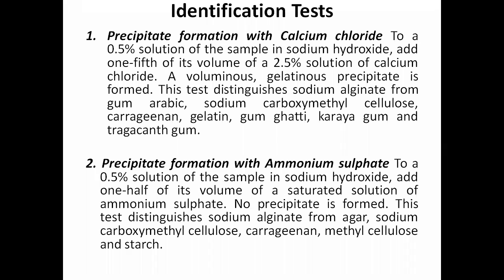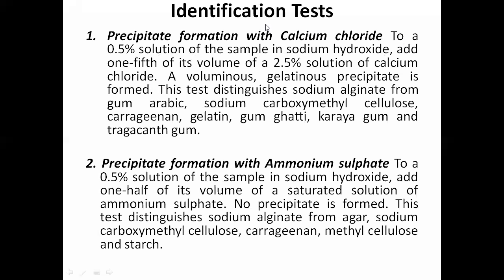How are you going to identify the powder obtained from brown algae? The first identification test is precipitate formation with calcium chloride. How does it give a positive result with sodium alginate? To a 0.5% solution of the sample in sodium hydroxide, NaOH, add 1/5 of its volume of a 2.5% solution of calcium chloride, right?